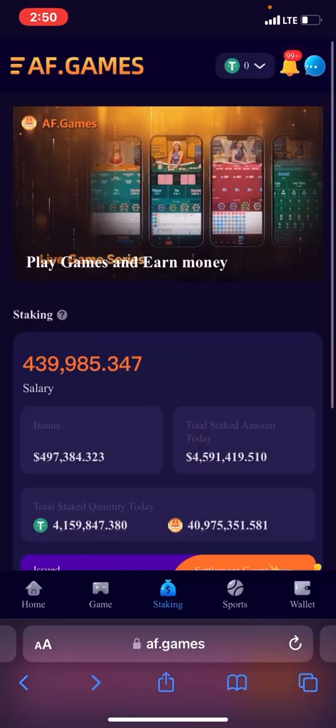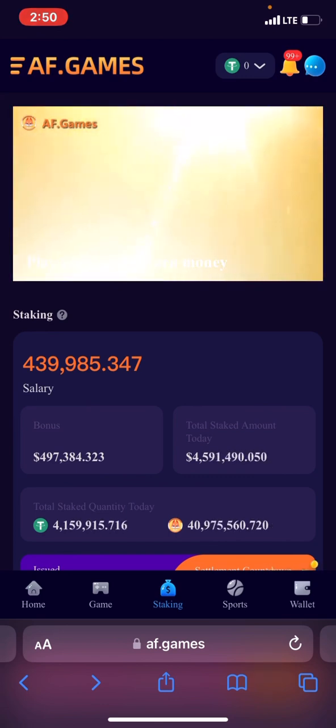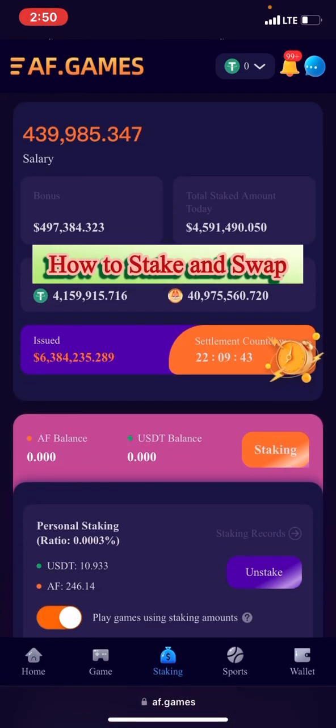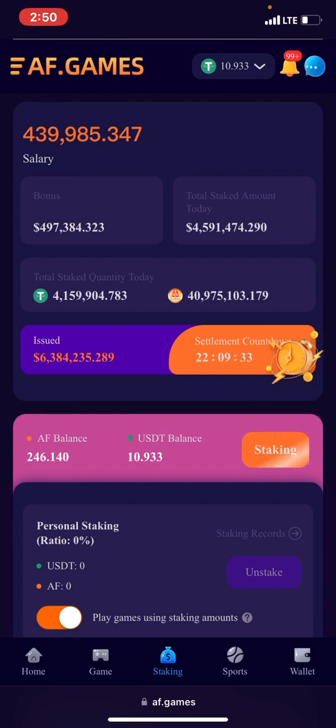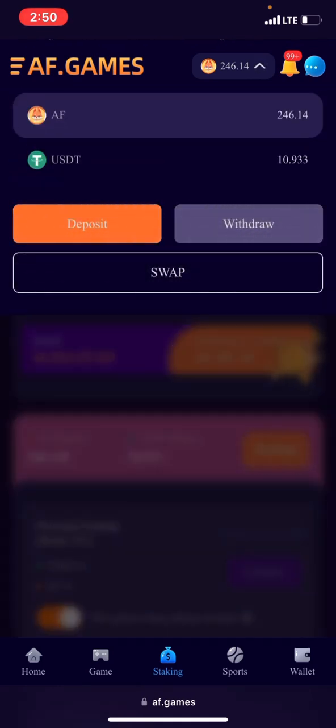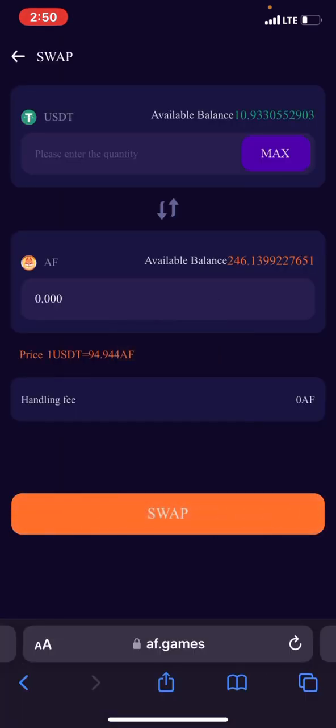Okay, so yes, what else? I want to teach you how to swap. So to teach you how to swap, let's unstake this 100 half. This half balance now we have 264. 100 half equals $1. Click on swap. 100 half equals $1, just like the way we swap our coins on Binance or Trust Wallet. So it means we are swapping half for USDT. That's why half is up, USDT is down. If we are swapping USDT for half, USDT will be up, half will be down.